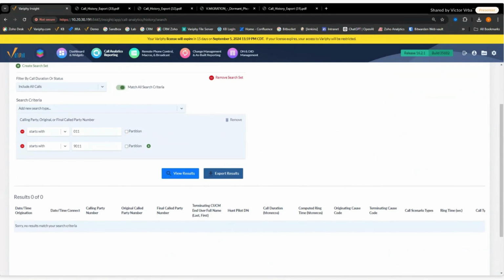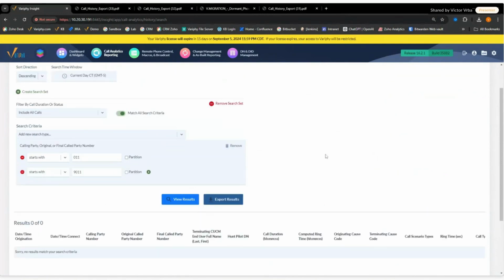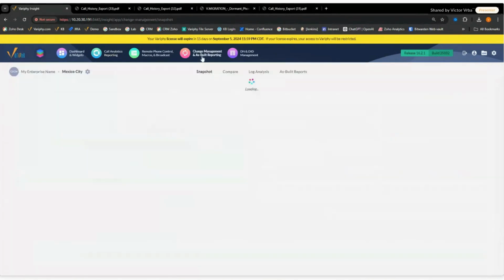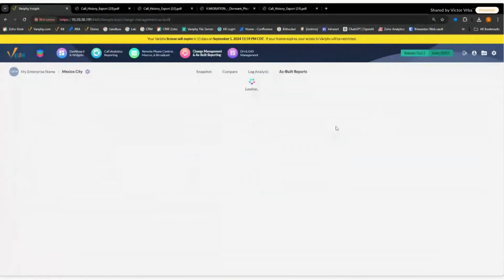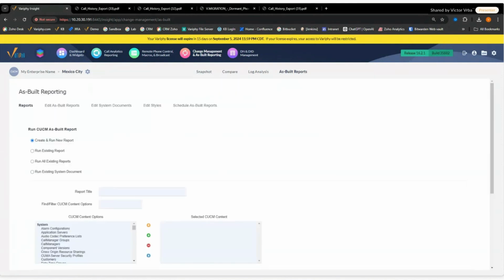On the same line, other things that we've added or you can do within the Verify system from a reporting perspective, we're not just limited to CDR reporting or call analytics reporting. We have a lot of customers that take advantage of our change management as well. So not strictly just relying on the call analytics, but also understanding the environment better. As you're starting to move over, you may want to know what hard phones you have in your environment that are even cloud capable. So that's a big question.